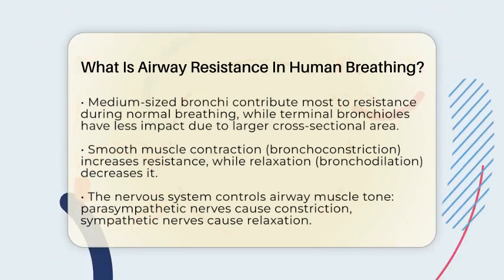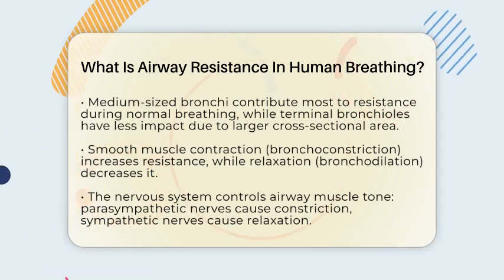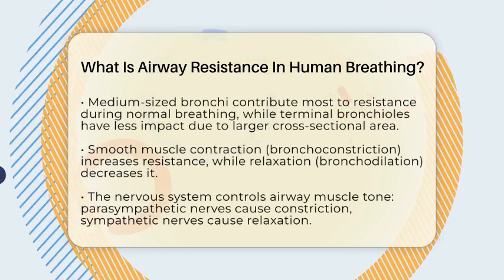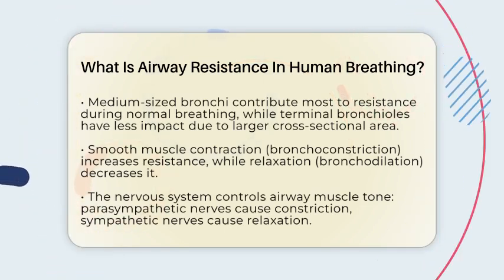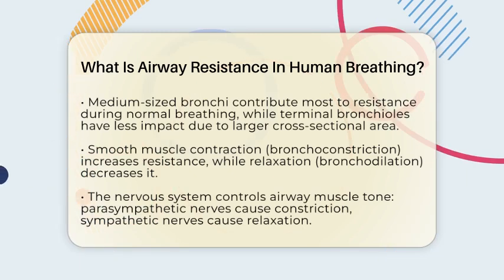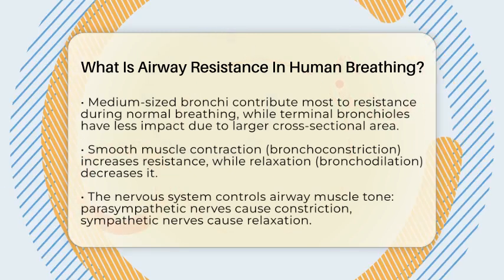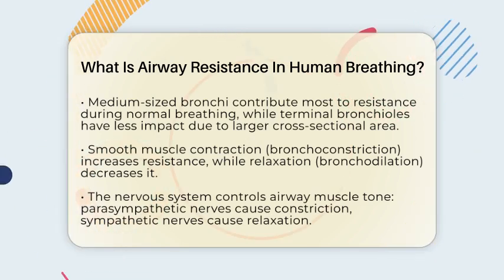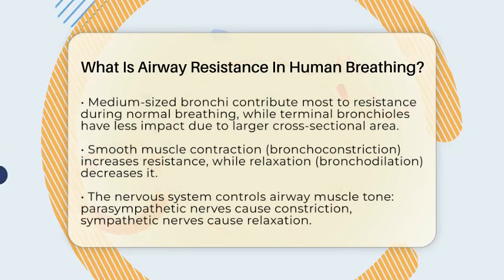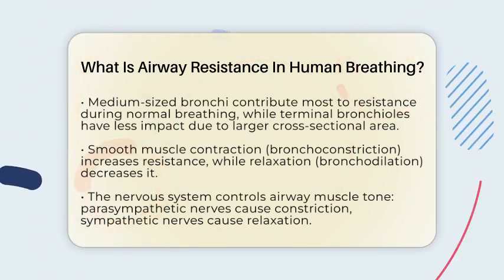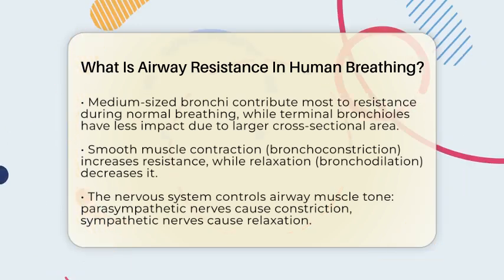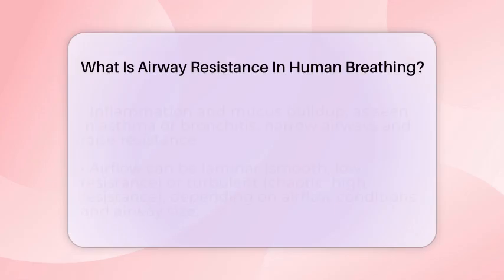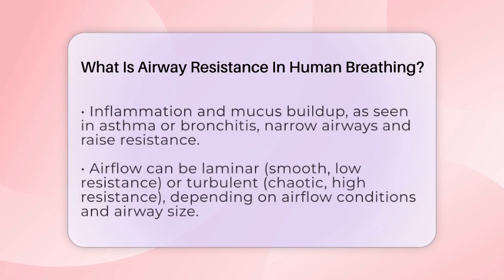The smooth muscles lining your airways can tighten or relax. When they tighten, a process called bronchoconstriction happens, making the airways narrower and resistance higher. When they relax, called bronchodilation, the airways open wider, lowering resistance. The nervous system controls this process. Parasympathetic nerves cause constriction, while sympathetic nerves cause relaxation.